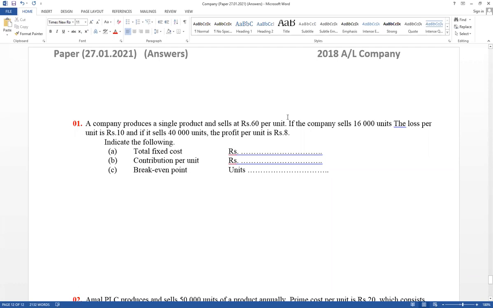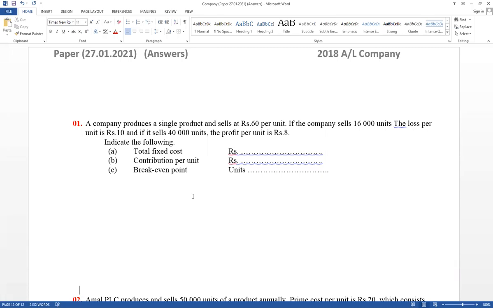Think about what normally happens in this lesson: all the cost can be divided into two parts, variable cost and fixed cost. Variable cost means when quantity increases, total cost also increases proportionately. Total variable cost varies with the number of quantity. When quantity increases, total variable cost also increases. When quantity decreases, total variable cost also decreases. But unit variable cost does not change. And fixed cost does not depend on quantity. Quantity increases or decreases, total fixed cost does not change.